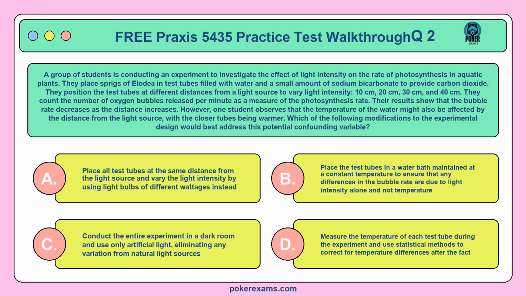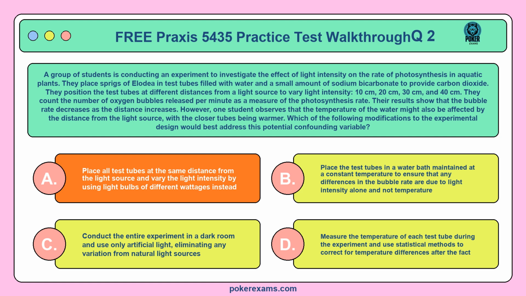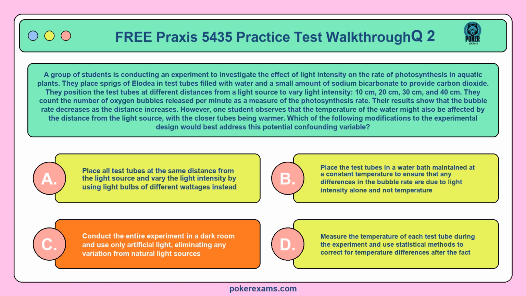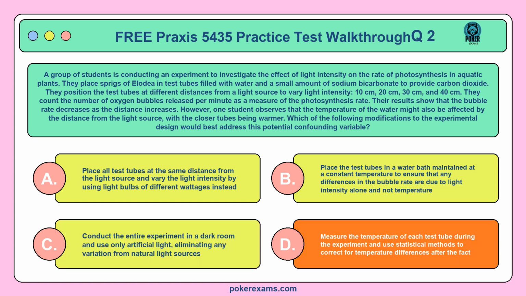However, one student observes that the temperature of the water might also be affected by the distance from the light source, with the closer tubes being warmer. Which of the following modifications to the experimental design would best address this potential confounding variable? Option A. Place all test tubes at the same distance from the light source and vary the light intensity by using light bulbs of different wattages instead. B. Place the test tubes in a water bath maintained at a constant temperature to ensure that any differences in the bubble rate are due to light intensity alone and not temperature. C. Conduct the entire experiment in a dark room and use only artificial light, eliminating any variation from natural light sources. Or D. Measure the temperature of each test tube during the experiment and use statistical methods to correct for temperature differences after the fact.